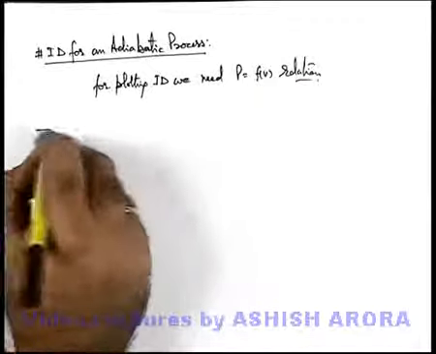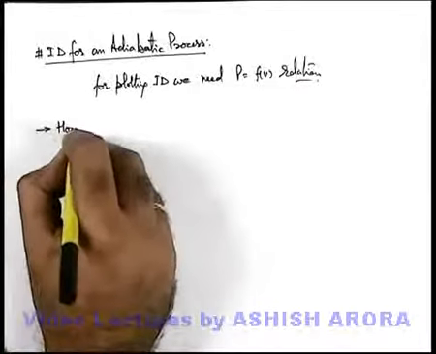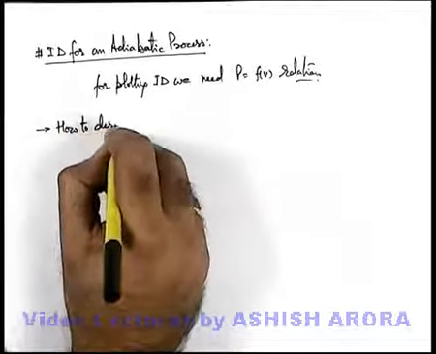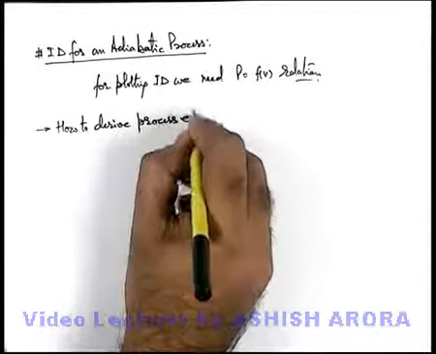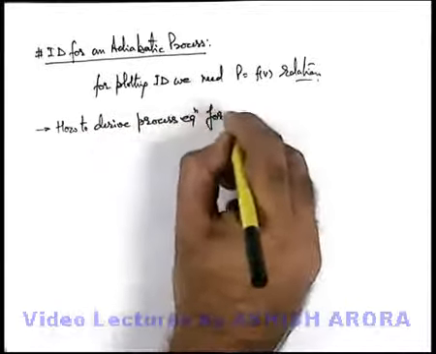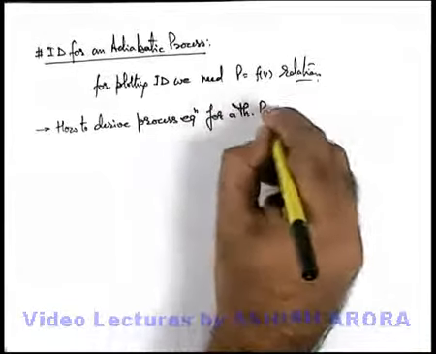So first thing we must know is how to derive the process equation for a thermodynamic process, if it is not directly given.